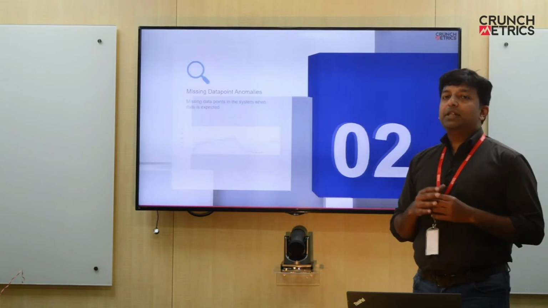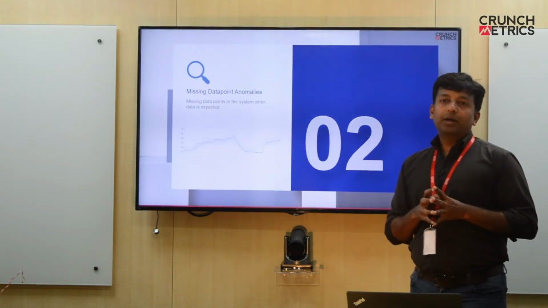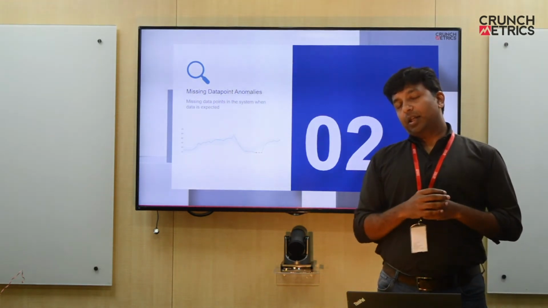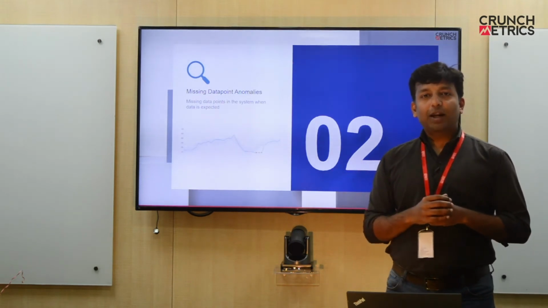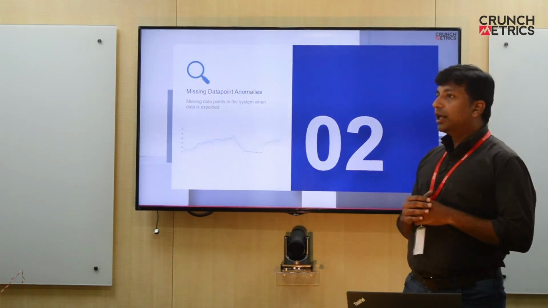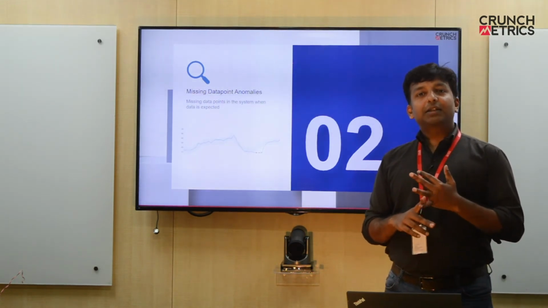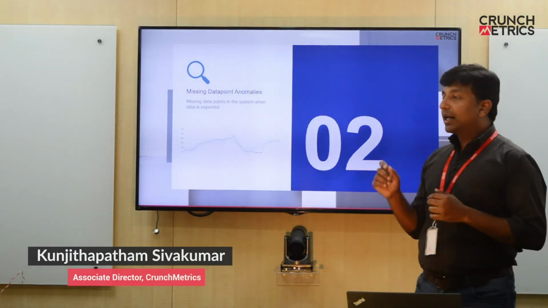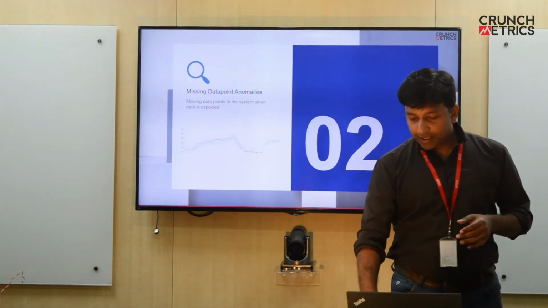The other one is missing data point anomalies. Say for example, from the Android platform, we are observing some missing data points. Now there are two ways of representing it. The first way, we could say that there is some anomaly in the Android platform. The second way of putting it is that there is no booking coming from the Android platform, right? The second way of representing is actually more impactful. So it's always necessary to represent missing data points separately from your regular anomalies.